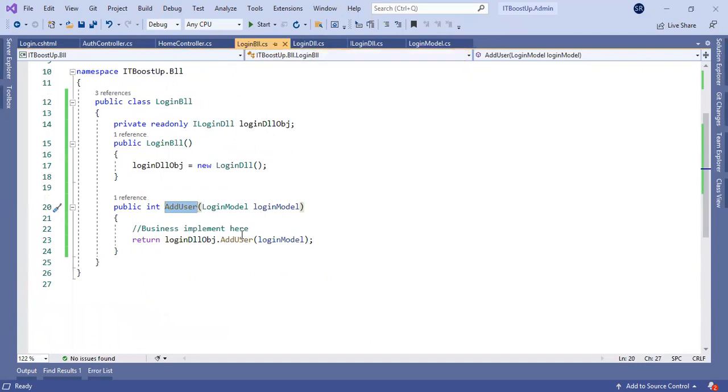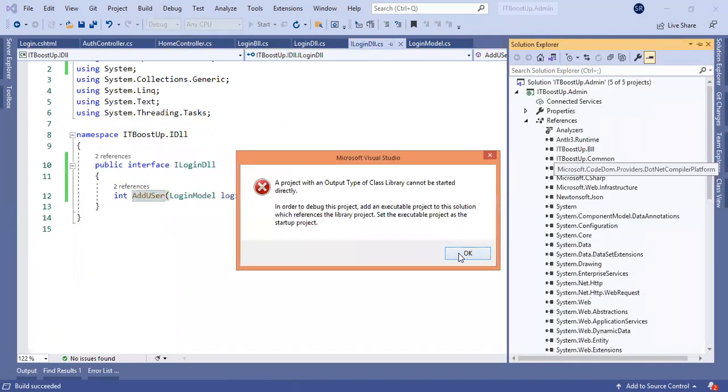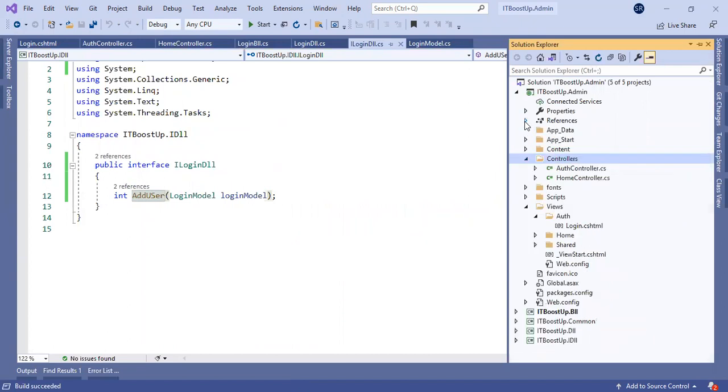See here the business logic layer, and we'll pass the data. I will press F12 and it's coming to the interface. So it's a clean and very easily understandable three-tier architecture.